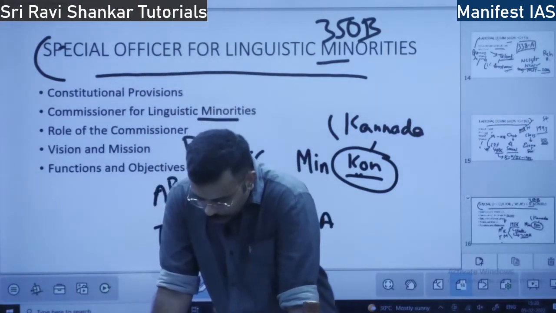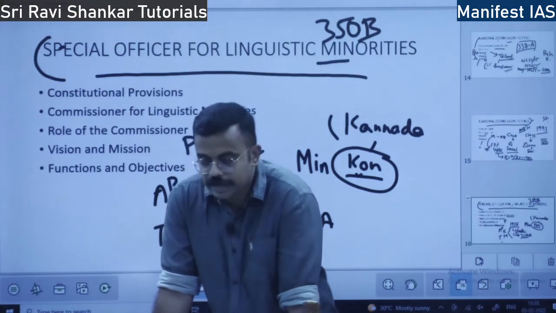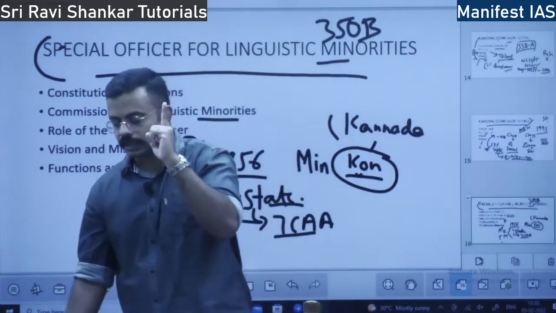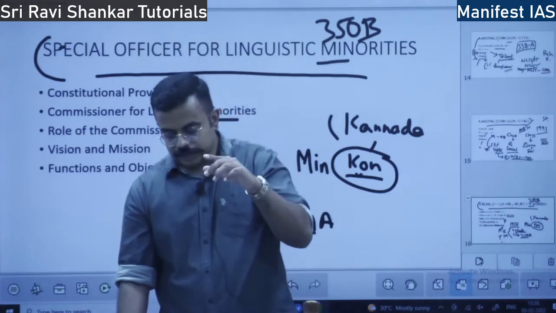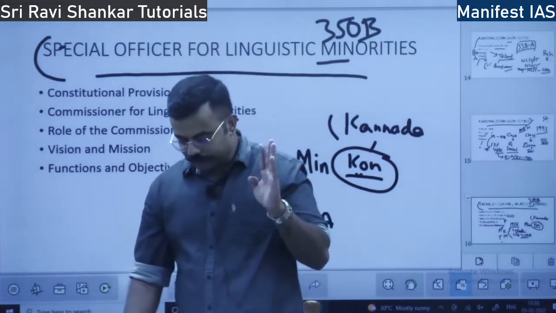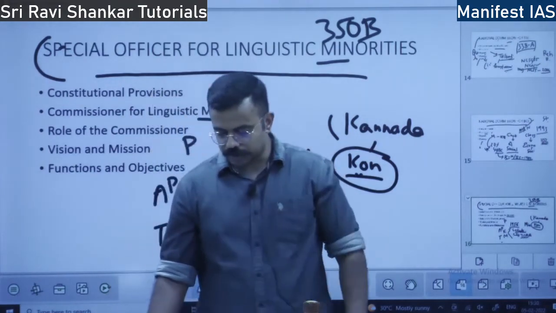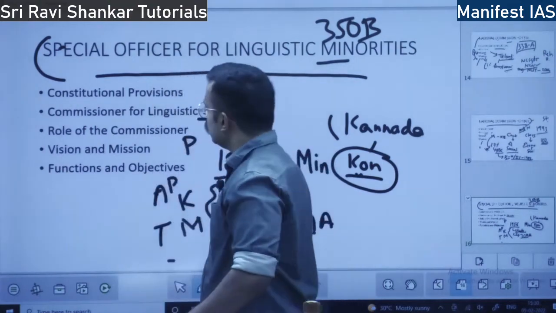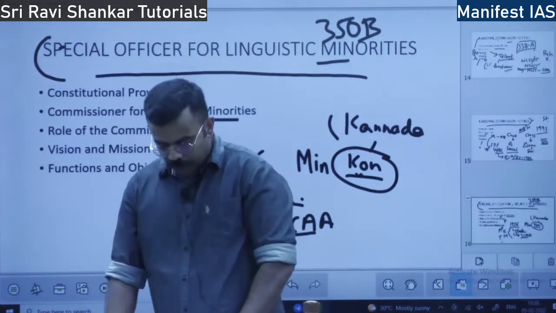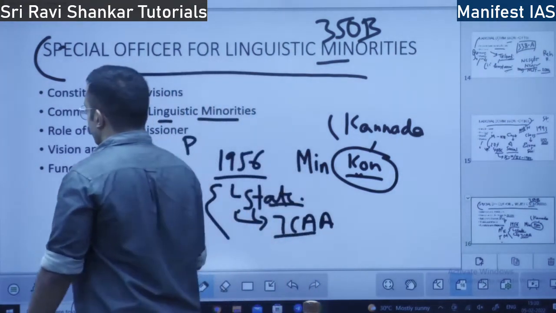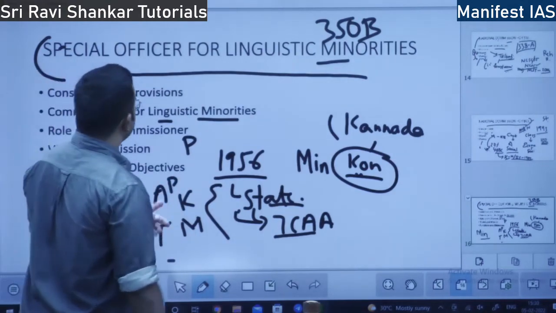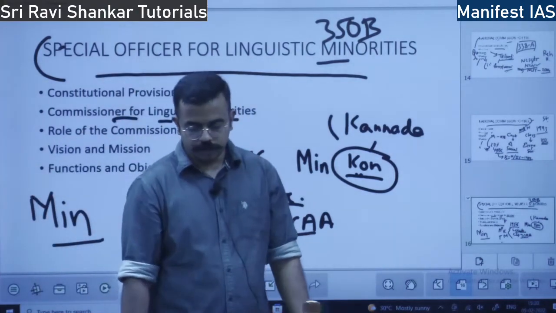How many commissioners are there? There is actually one commissioner, the special officer. He resides in Allahabad; his head office is in Allahabad. However, 3 regional officers are there: one in Belgaum, another in Chennai, and one more in Kolkata. This is all about the Commissioner of Linguistic Minorities. Under which ministry does this office belong? It belongs to the Ministry of Minority Affairs.